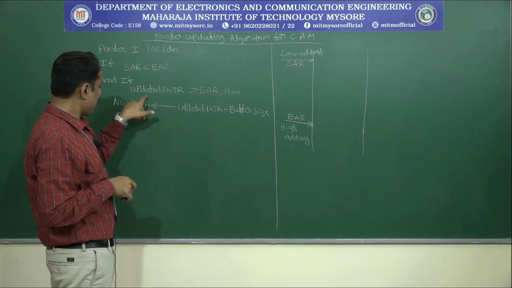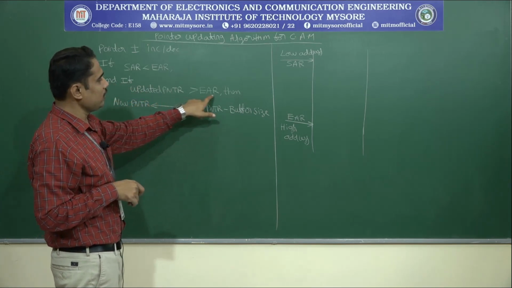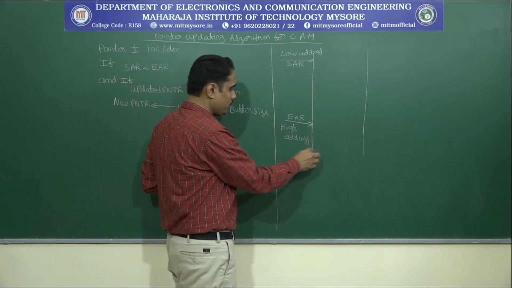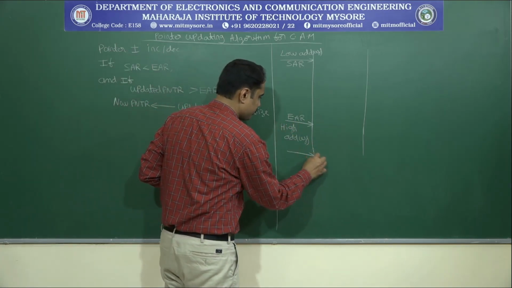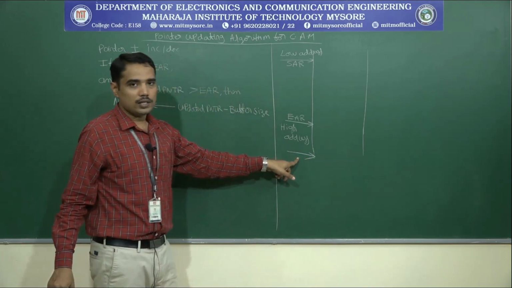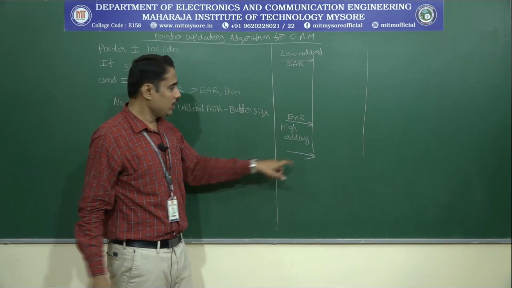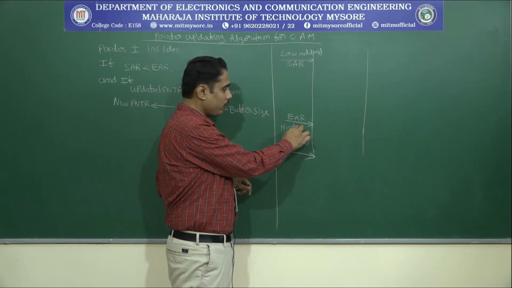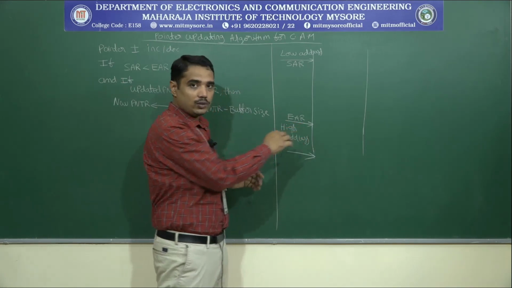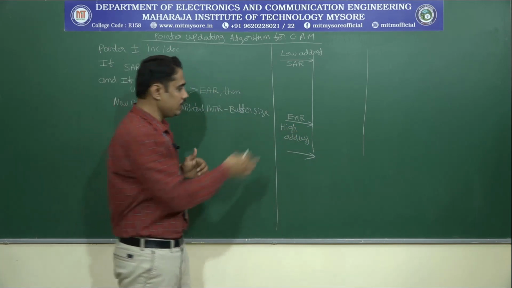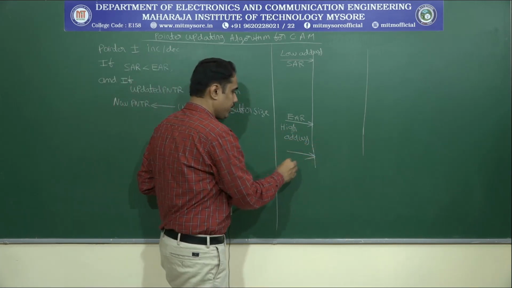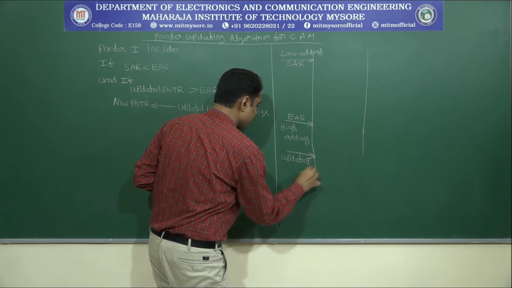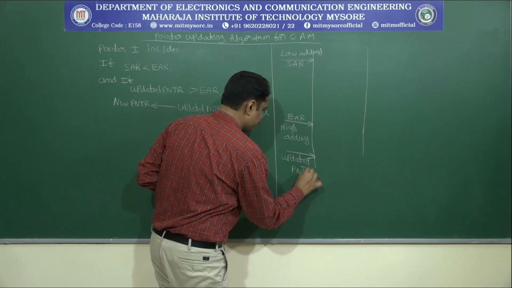If the updated pointer is greater than EAR, that means the updated pointer will come into the picture somewhere around here, greater than the EAR. This is the high address value. The updated pointer is going to take a value that is greater than the EAR. In that sense, I can write the updated pointer here.